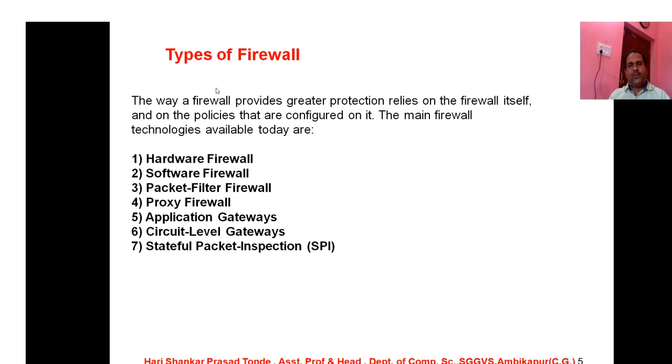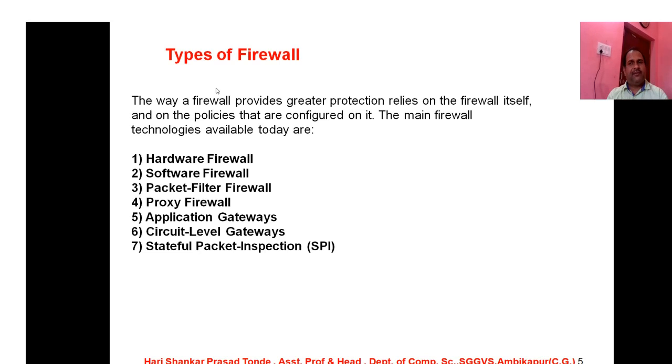Now students, we are going to discuss the types of firewall. What are the various types of firewalls? As the firewall works in various modes, depending upon the mode of communication, the mode of restrictions and authentications, and filtering and purifying the particular data, it will be classified into various types.